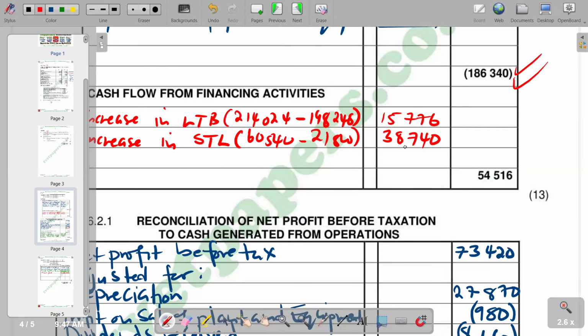So these are all positives. So we add the two, which are supposed to get 54,516. So basically, this is what we have, guys, according to this question of statement of cash flow.